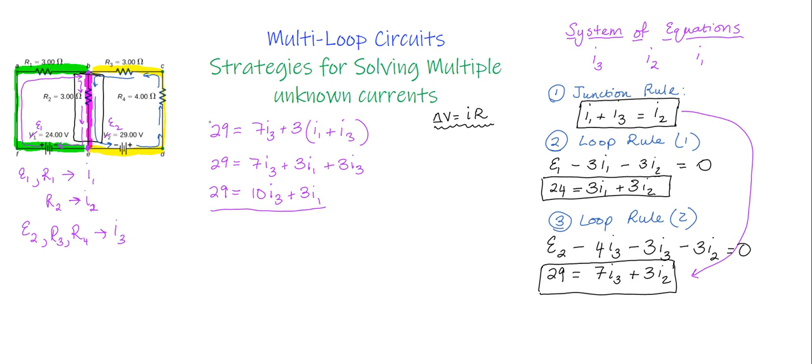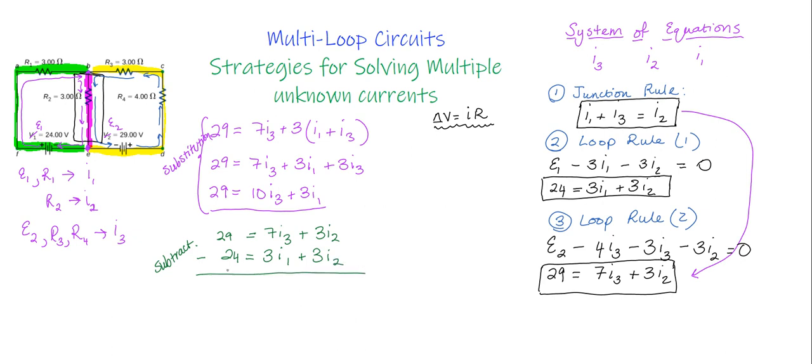Okay, so this first step here, if you're trying to follow along, is done by substitution and of course some simplification. And then this next step here I'm going to do by subtraction, where I'm going to subtract the two equations from one another. So I'm going to do 29 equals 7I3 plus 3I2, and I'm going to subtract the equation 24 equals 3I1 plus 3I2.